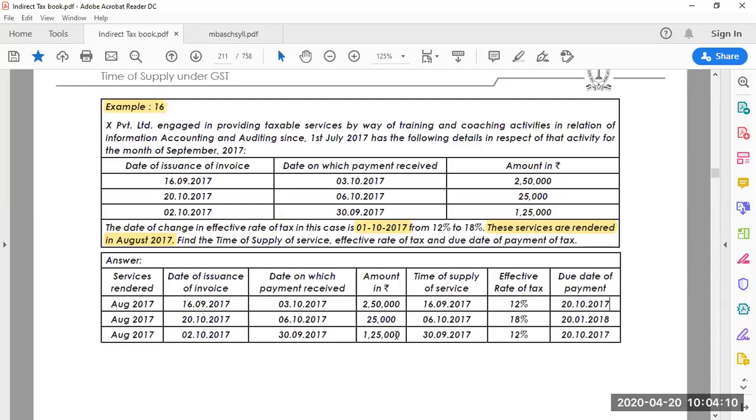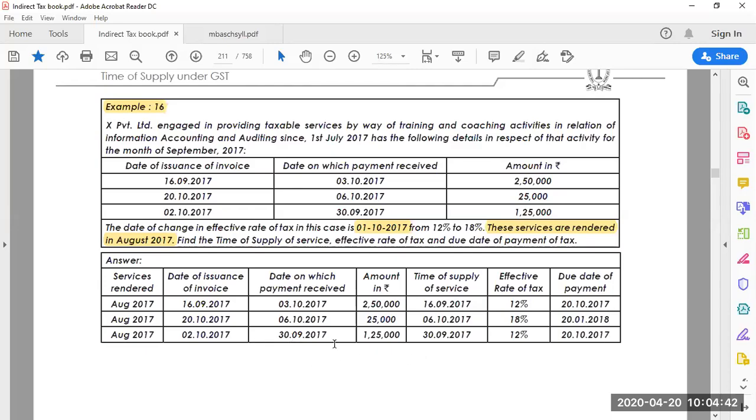Second case. Time of supply will be 6/10/2017. So here the time of supply date is 6/10/2017, which means, since the GST rate changed on 1st October, the time of supply 6th October is after that. So the new GST rate is applicable for that. Actually here there is a mistake, but the due date of payment should be 20/11/2017.